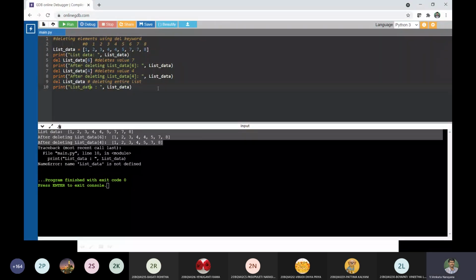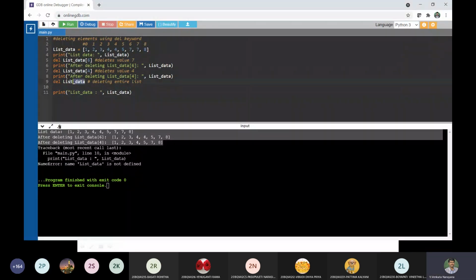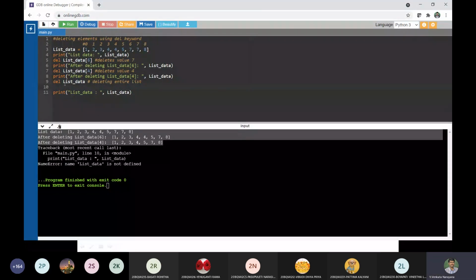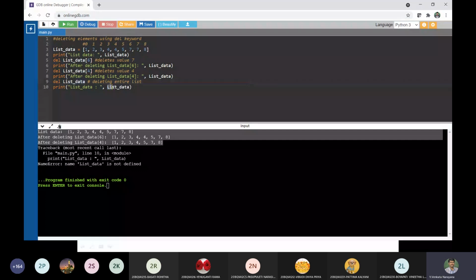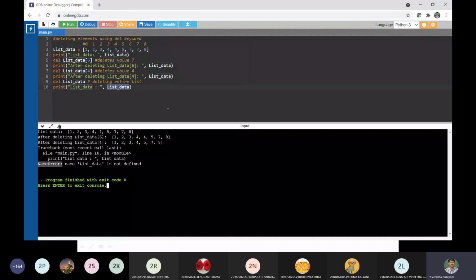After deleting, is the name present? No, sir. By using the del keyword, we delete the entire list. So after this statement, this name does not exist, and that is why it is throwing a name error: name list_data is not defined. Is that clear?